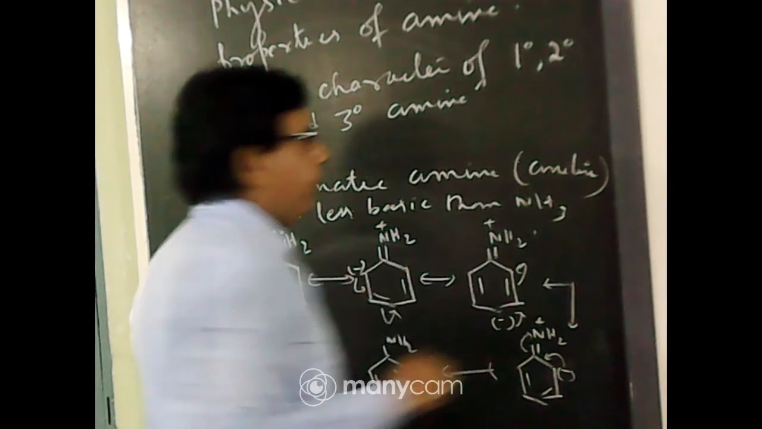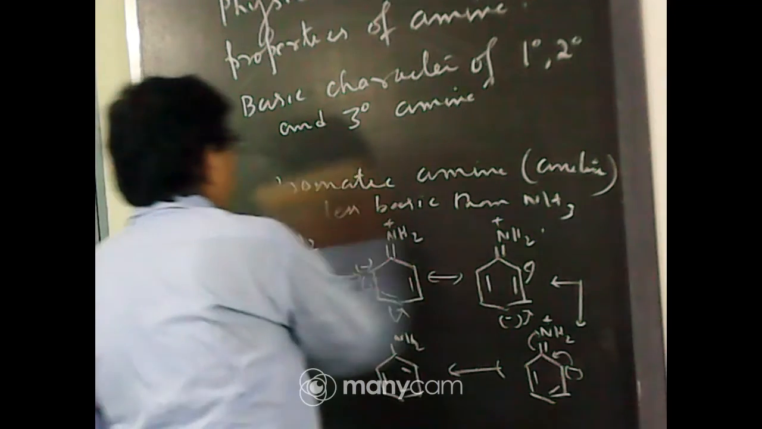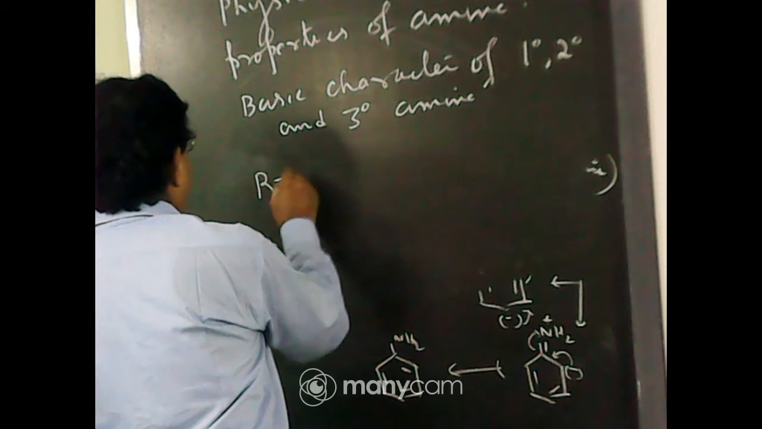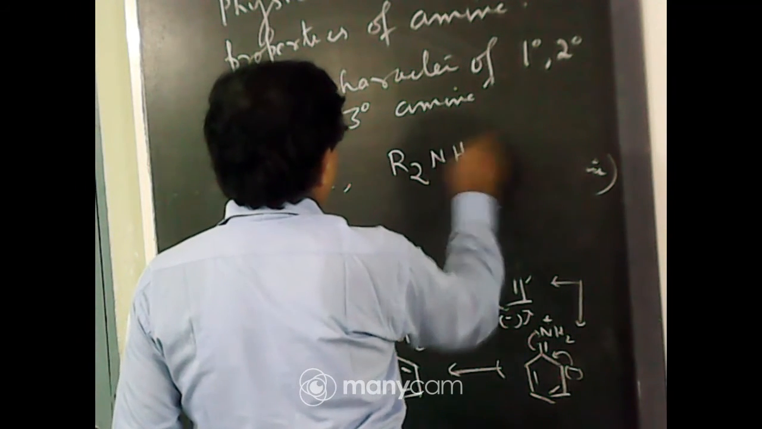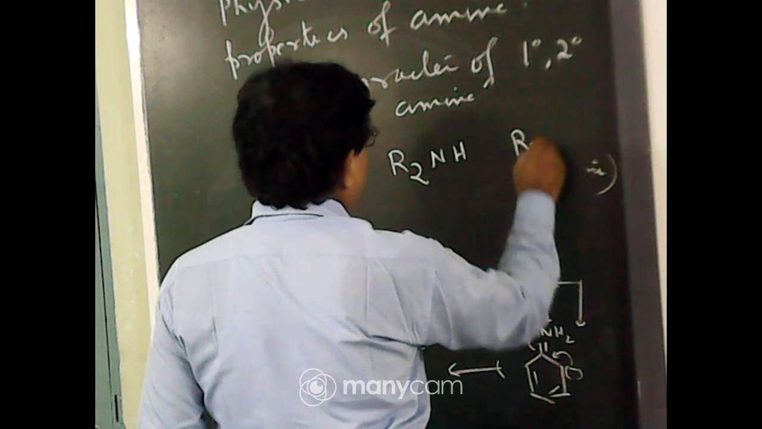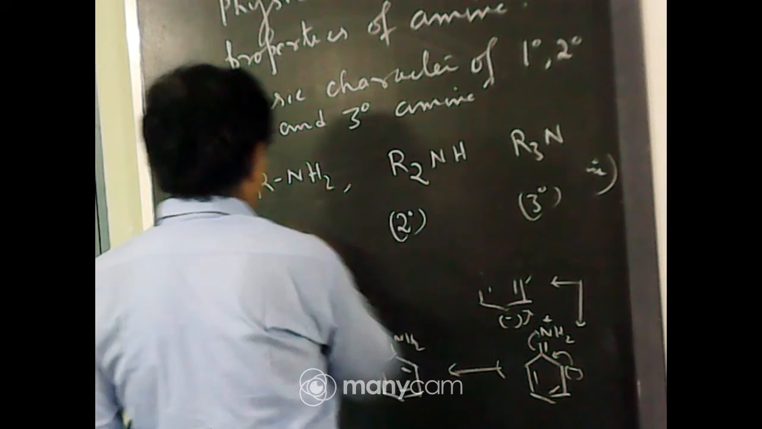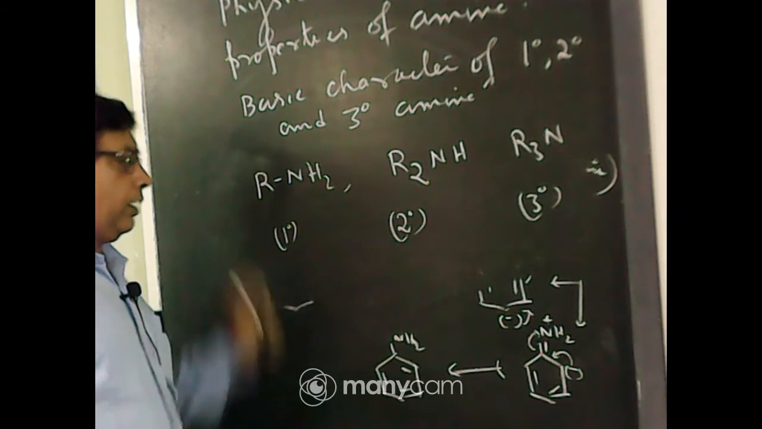Basic character of primary, secondary and tertiary amine. Now first you write the formula of three amines. Say this is the primary amine, RNH2. This is secondary amine, R2NH. This is tertiary amine, R3N. So this is tertiary, this is primary, this is secondary.